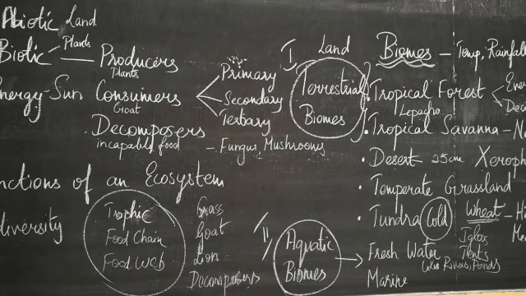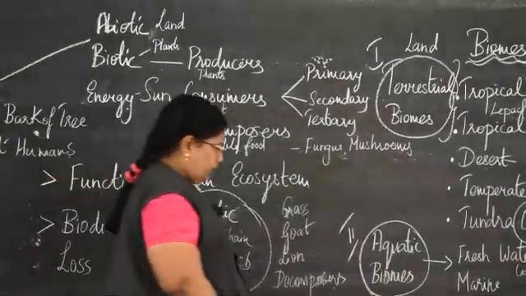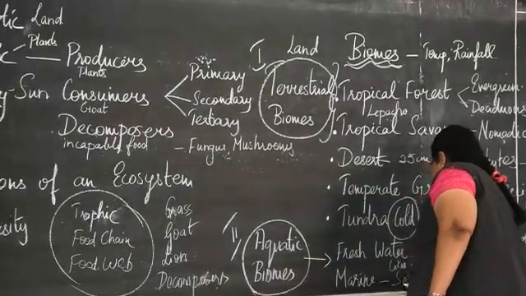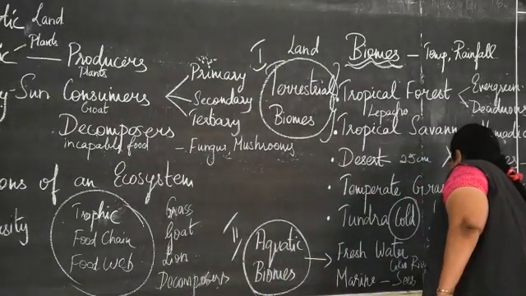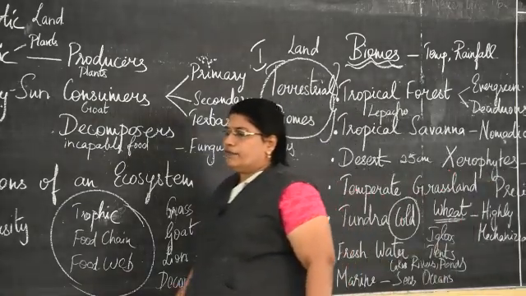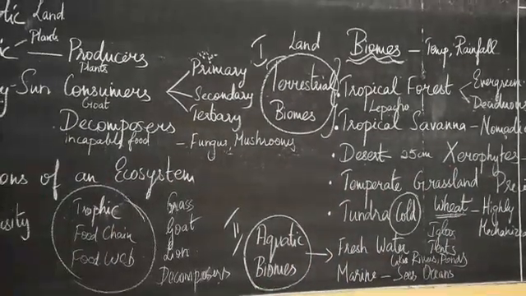Marine biomes are the largest aquatic biomes in the world. They comprise all the seas and the oceans. They are very big water bodies, so they have a variety of plants and animals that are found here.